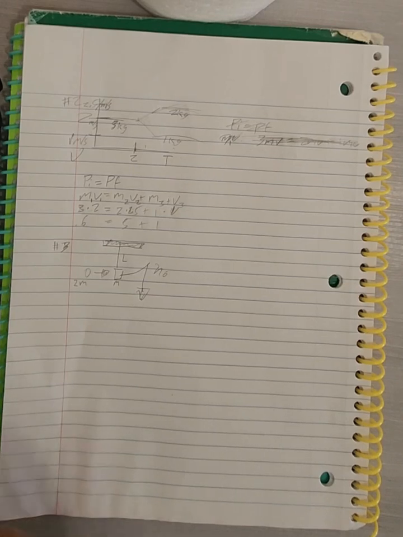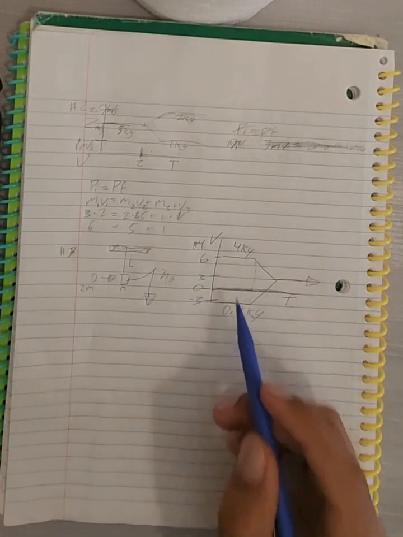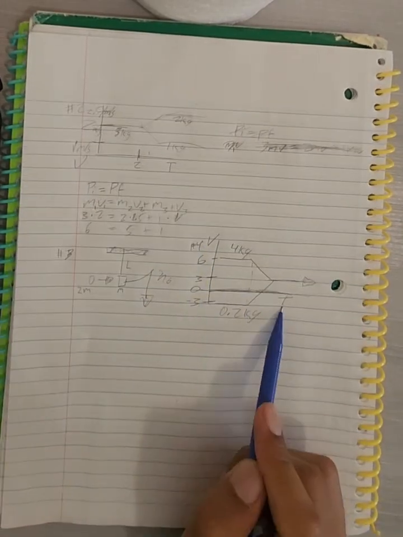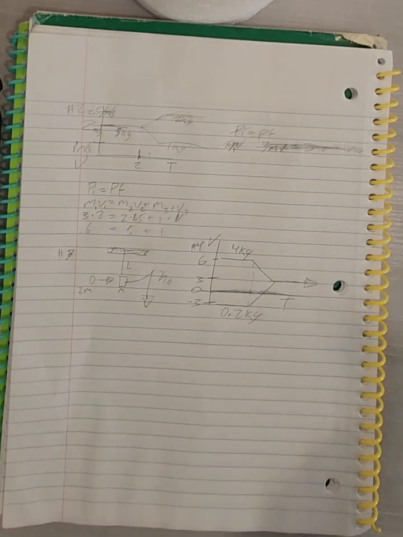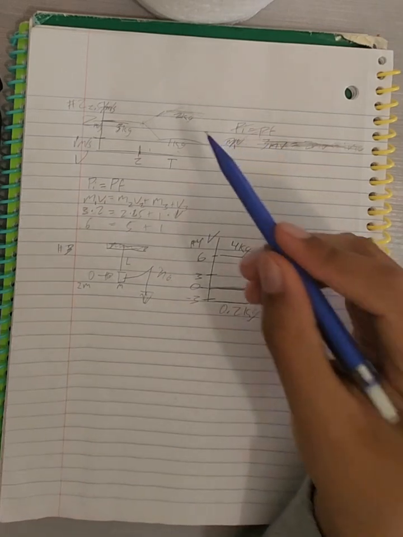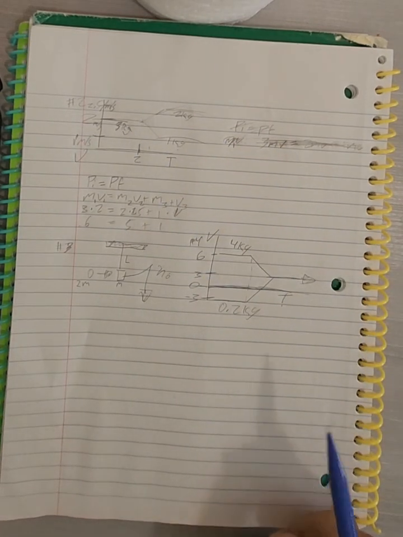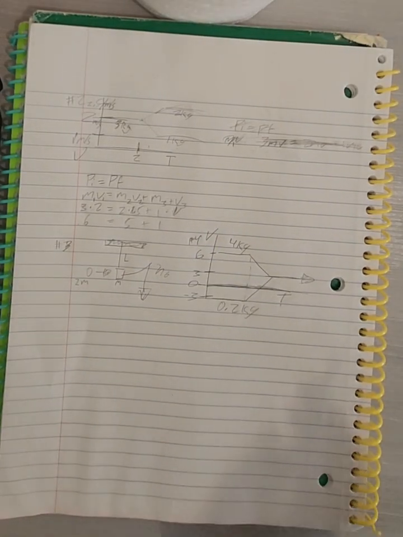Number 4 is asking us for a graph. 1 second. Alright, so number 4 presents us with a graph of velocity over time. And right here we are given 2 objects that start off as separate, but once they collide, they turn into one. So it's asking us about the velocity in regards to which statement is correct. So it's very similar to this one, because all we really had to do was, we know the mass, we know the velocity, this whole area is the velocity, so we just multiply them.